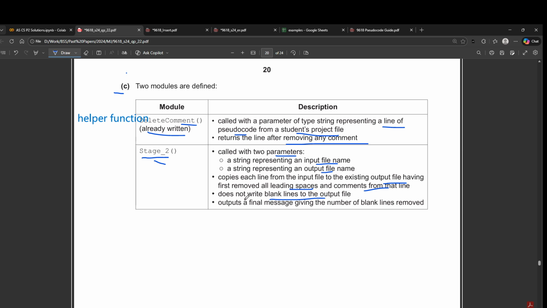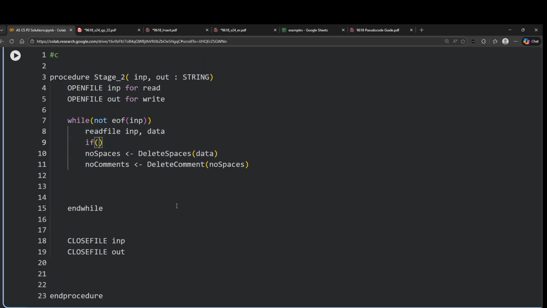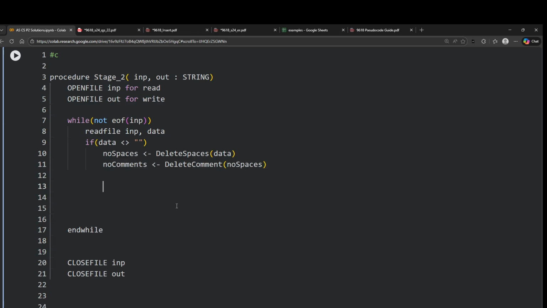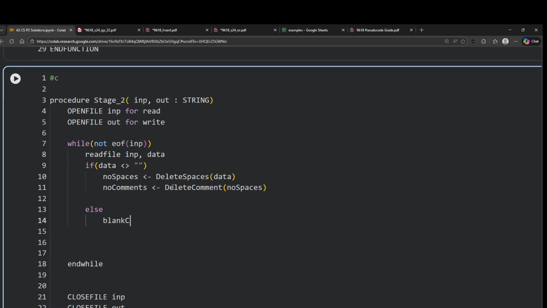Now we have to first check whether it is a blank line or not. In fact, we can just check it here. If data is not equal to blank, like this, only then we will apply all of this. Otherwise, we will simply count the blank lines.